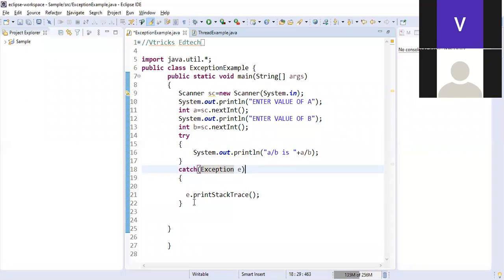I'll repeat. Here I'm asking the user to enter the value of a, and asking the user to enter the value of b. I'm scanning it using sc.nextInt. So what is this sc? sc is a scanner object which we created. Where is the scanner present? Scanner is present inside java.util.*.